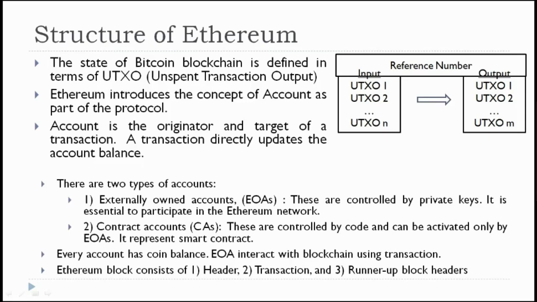But Ethereum has introduced the concept of accounts as part of the protocol. Accounts are nothing but, everyone who is participating in the Ethereum blockchain will have their own account. The account is the originator and target of the transaction. A transaction directly updates the account balance.